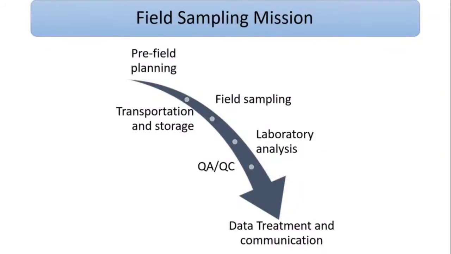Then after the field sampling, we need to do the proper transportation and storage from the field site to the laboratory. Once we have reached the laboratory, we do the laboratory analysis. If we are not doing the analysis on the same day, we have to use the proper storage technique for each type of chemical we are going to analyze. Then we have to do the QA and QC tests, then the data treatment and communication.